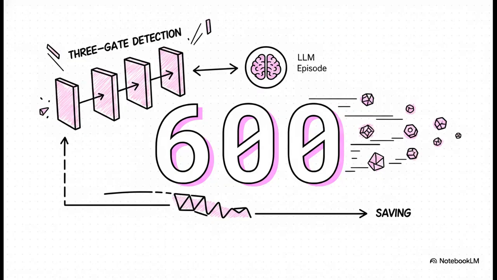And here is why that matters mathematically. By deterministically cutting boundaries with this 3-gate detection, we save roughly 600 tokens per evaluation pass. 600! We make the segmentation decision before a single LLM call is even made to construct the episode. In high-throughput agent environments, that token saving is absolutely massive.